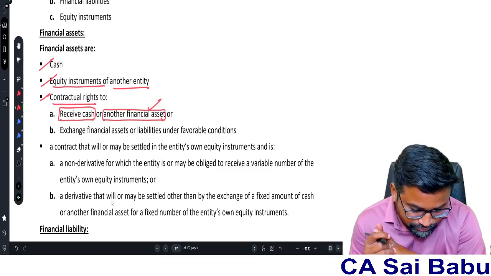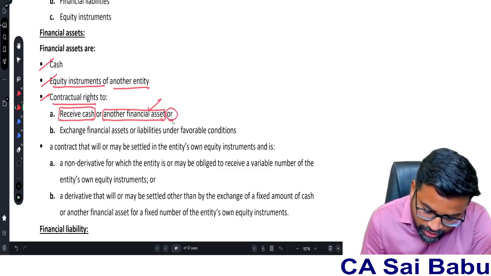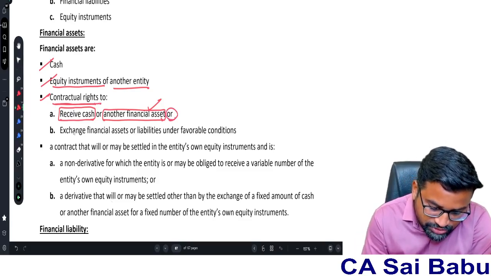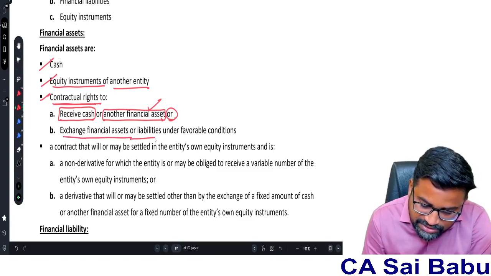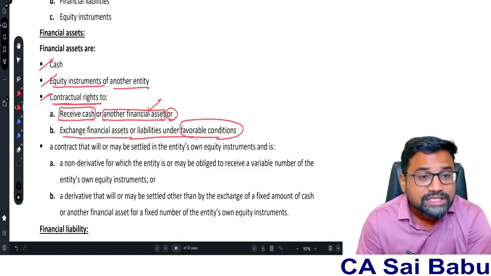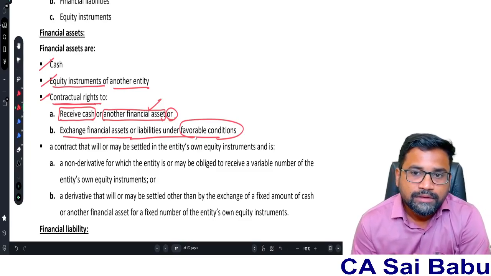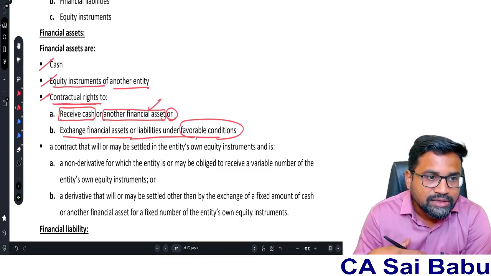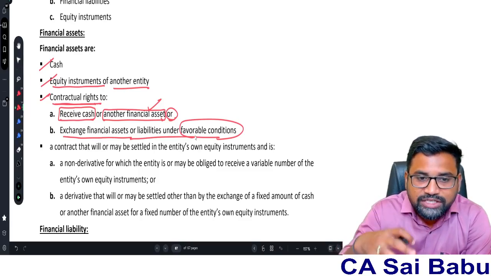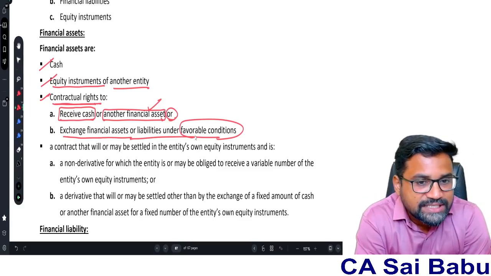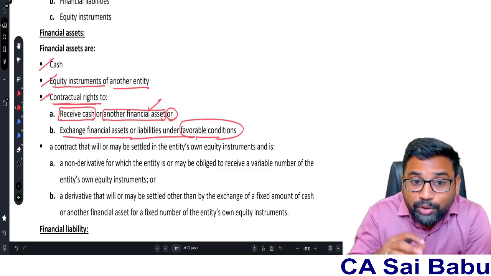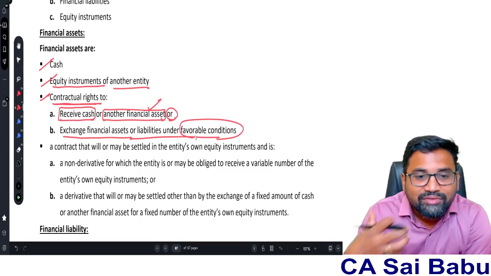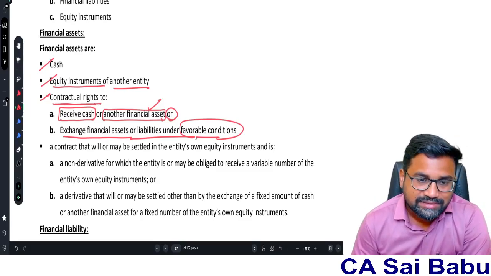Or a contractual right to exchange financial assets or liabilities under potentially favorable conditions. If I have entered into a contract, and in accordance with that contract I have a contractual right to exchange financial assets or liabilities under potentially favorable conditions, they will also become my financial assets.